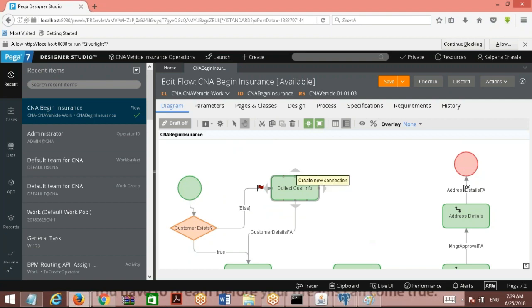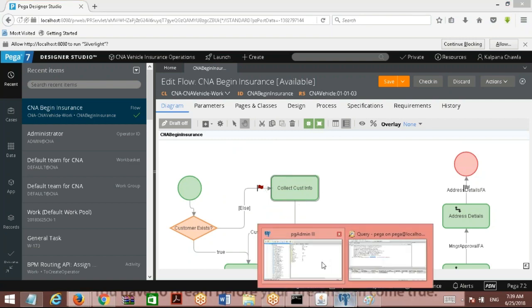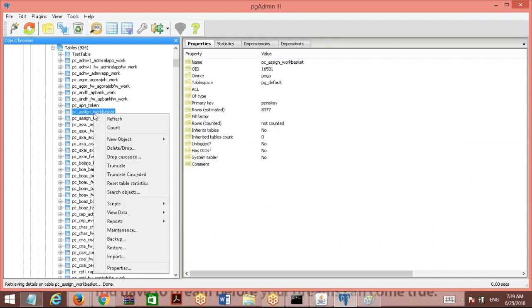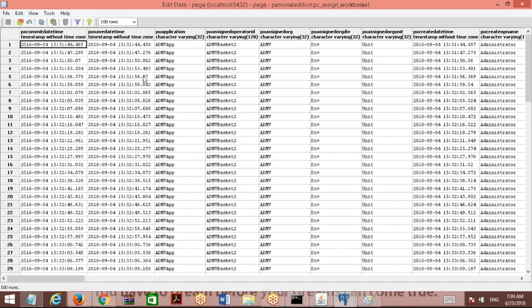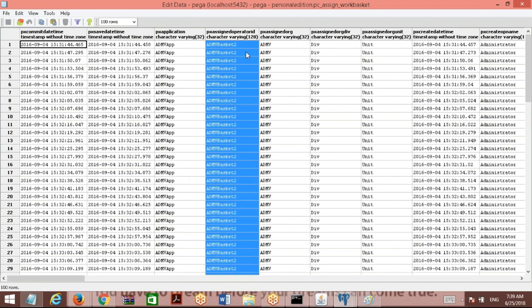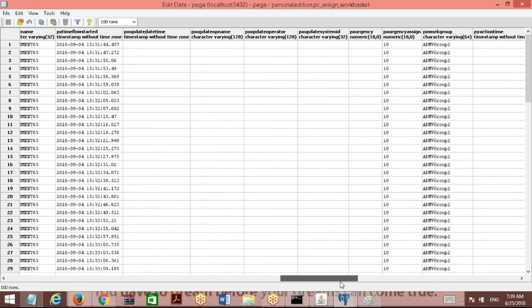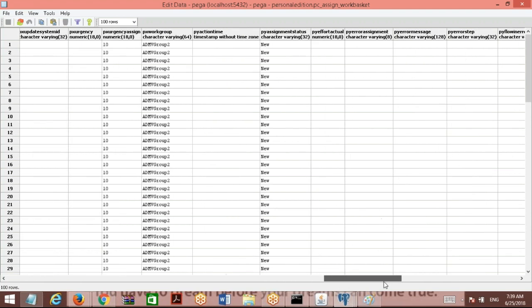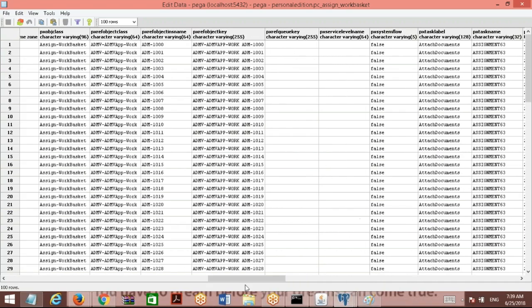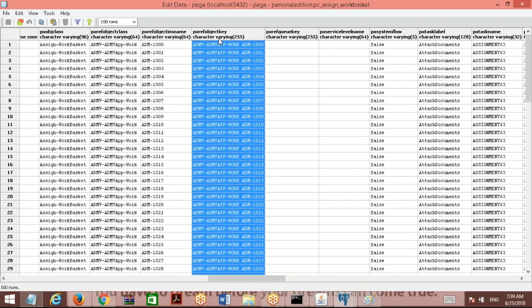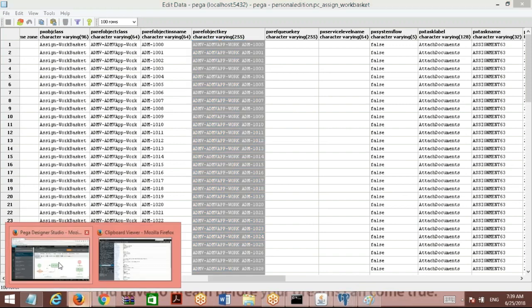So whenever an assignment is routed to work basket, in the back end PRPC is going to insert a new record into the table PC assign work basket. Similarly to PC assign work list, here also there is PX assigned operator ID. But here the PX assigned operator ID column will not really have the operator ID. Instead what it will have? It will have the name of the work basket. And there is another column called PXREF object key, which will hold the work object ID, the PJINS keys.